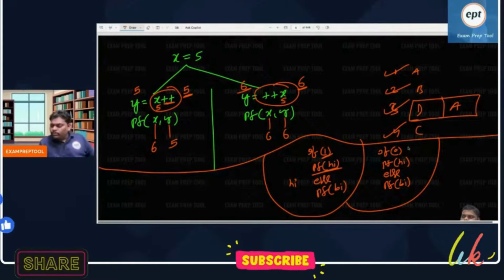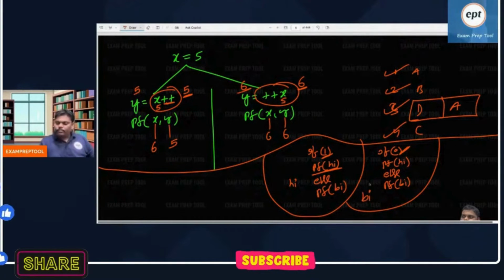Yes, 0 means fail. The if condition fails for 0. So what is the answer? Bye will be printed. Some people are asking, how is it bye? It is a B, right? Okay, B will be printed, it's not bye, B. Okay, I am very happy. Yes, it is B only.